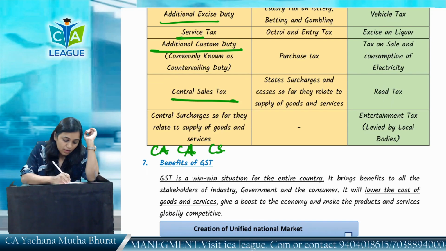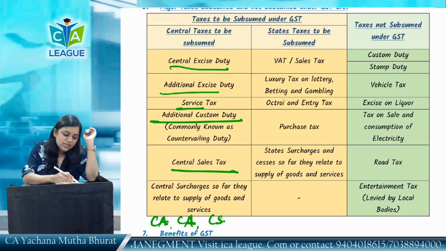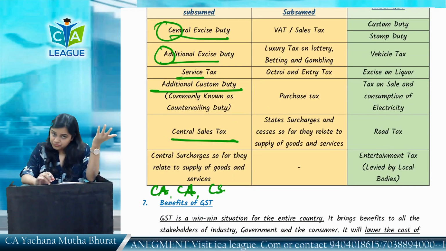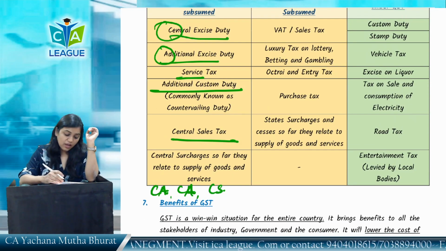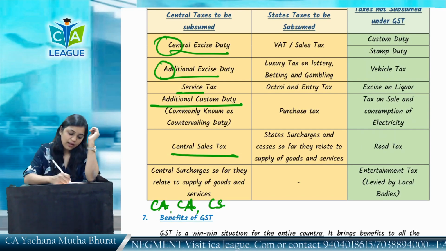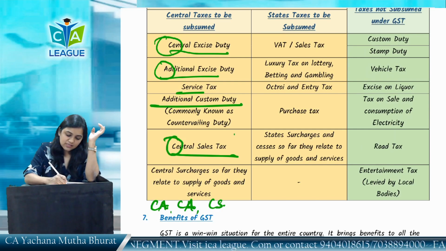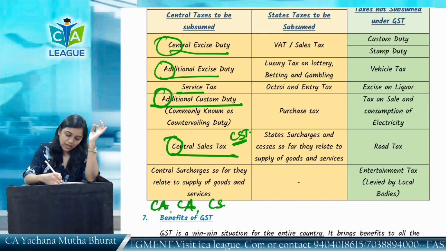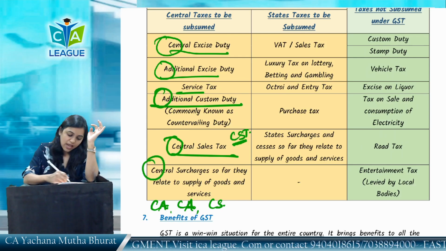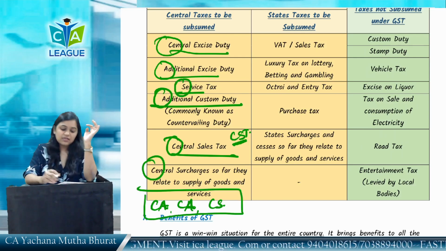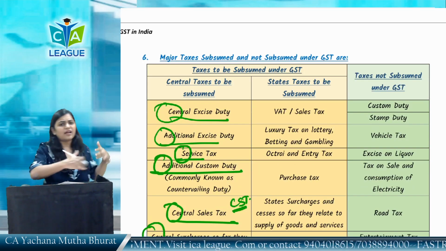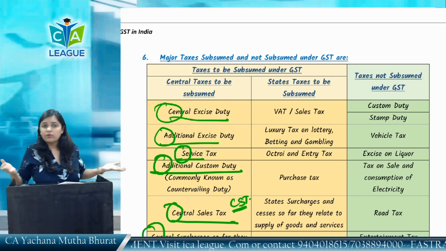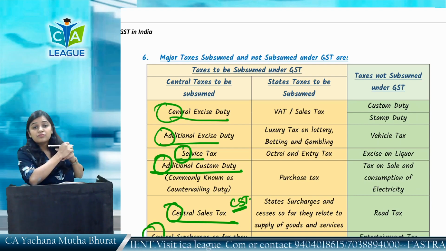CS, where C stands for central excise duty and additional excise duty. These excise duties have been subsumed under GST. Then next, C stands for central sales tax, that is CST, which is levied on interstate sales, and additional custom duty, and then come central surcharges and service tax. These were the taxes, CS. At the central level, these taxes have been subsumed. The central government has subsumed these taxes. Now they are not going to get the revenue from these taxes.